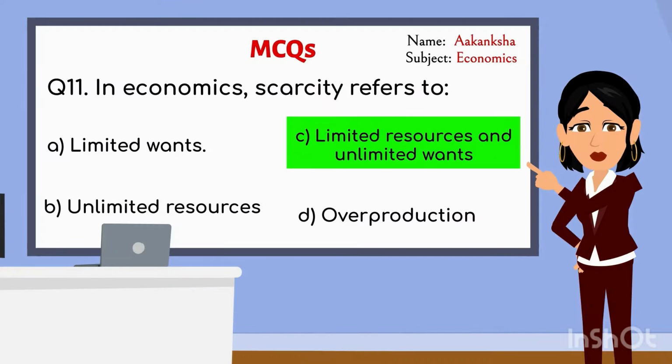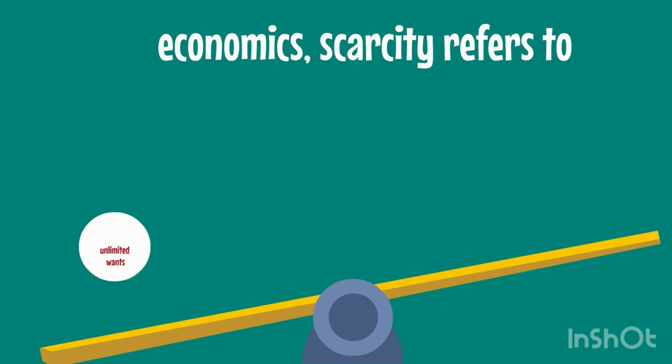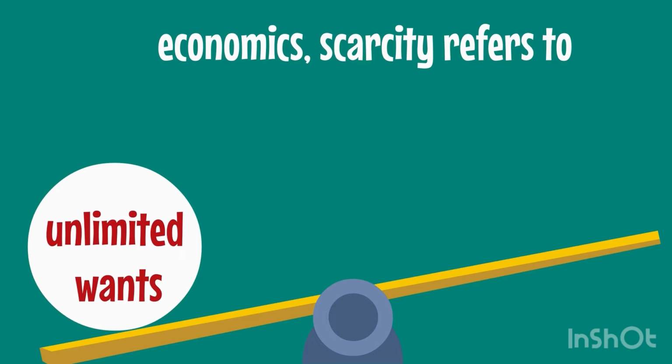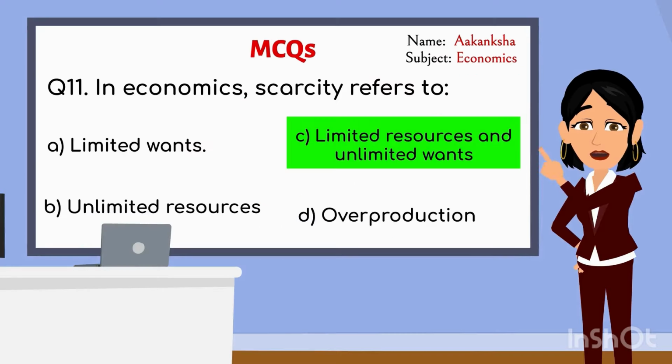Correct, Bushra. Scarcity happens because we have unlimited wants, but the resources to fulfill those wants are limited. This is the main problem that economics tries to solve. Well done! Let's move to the next question.